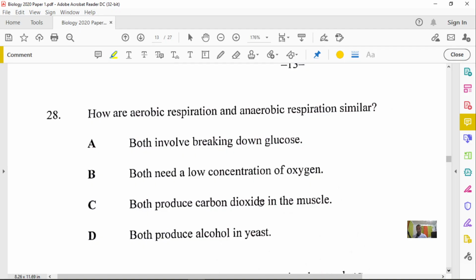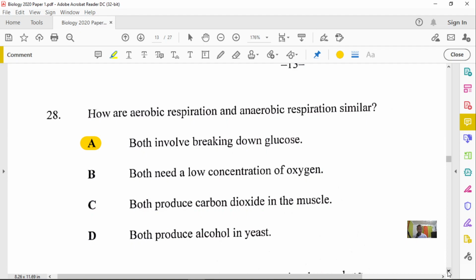Because what you also need to remember is that there are two types of anaerobic respiration. You have alcoholic fermentation, and you have lactic acid fermentation. Lactic acid fermentation does not produce any carbon dioxide, right? Just to point that out. And it said both produce alcohol in yeast. Not true. Only anaerobic respiration will do this. So definitely 28 will be A as well.